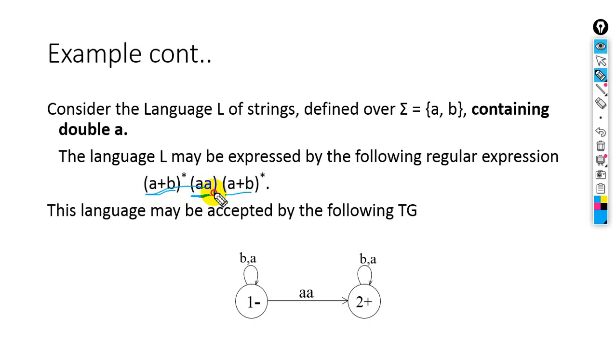So this is a regular expression, and for this regular expression, how will we make the TG? Yeah, we can say transition graph. Look at this. Here we have double a, containing double a.